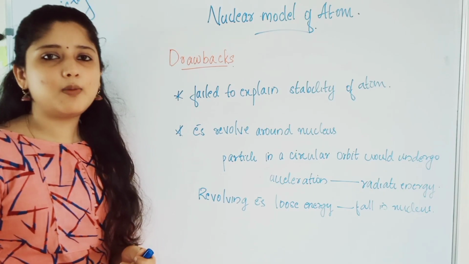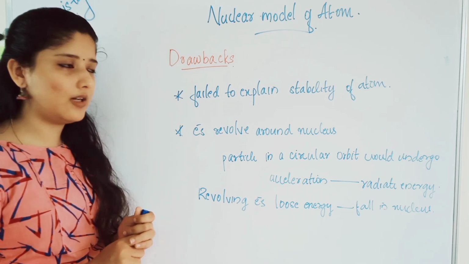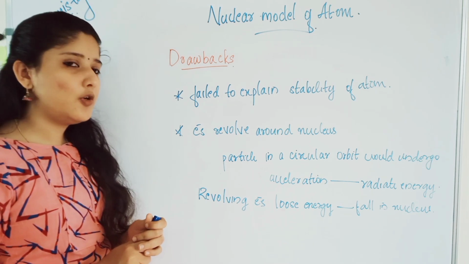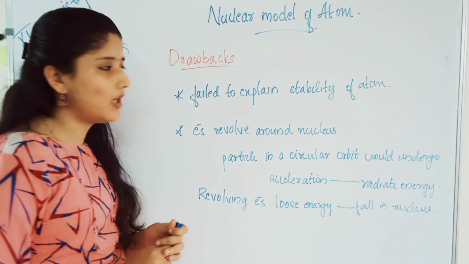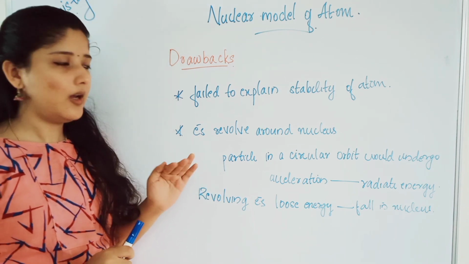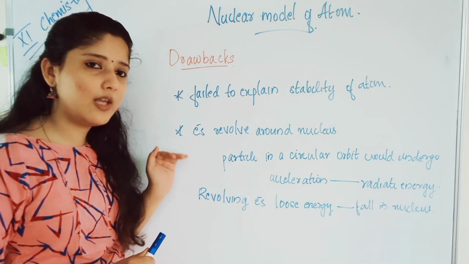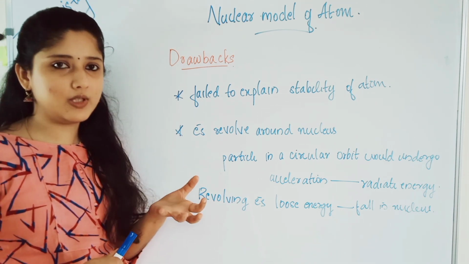Now let's discuss the drawbacks or limitations of Rutherford's model of the atom. He failed to explain the stability of an atom. That is the main drawback. He couldn't explain why atoms are stable. According to his postulate, electrons revolve around the nucleus in circular orbits.